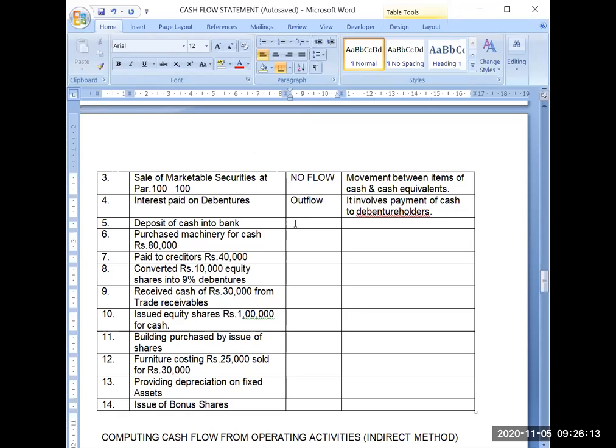Now next is deposit of cash into bank. I have opened the chat box. I will ask that you should reply for this. What do you feel, whether it will result in inflow or outflow or no flow? Think and then answer in chat box.